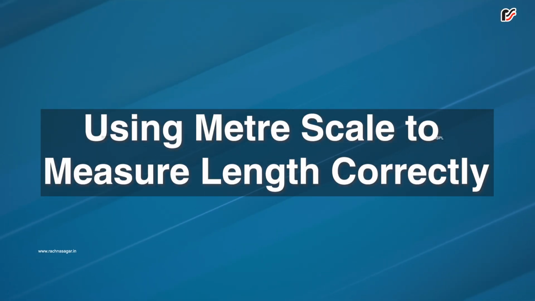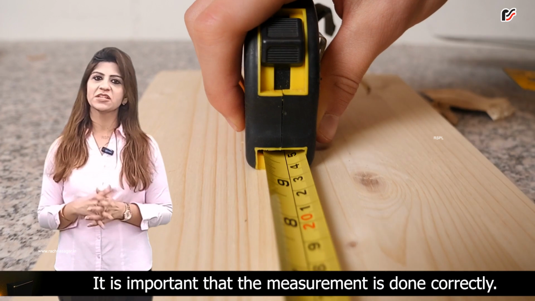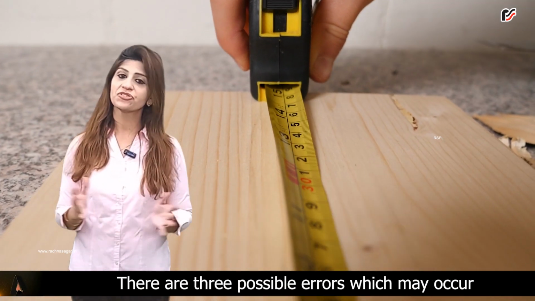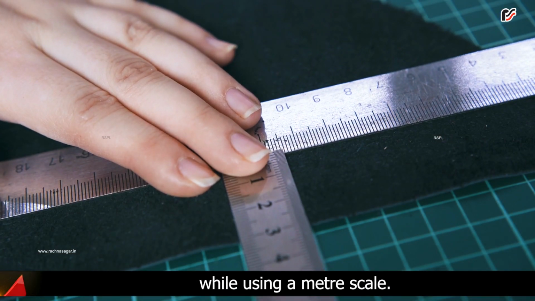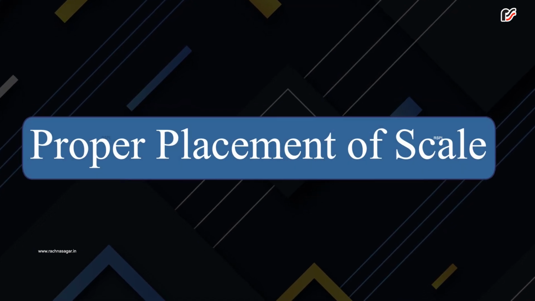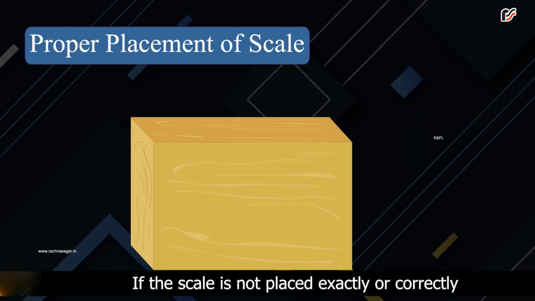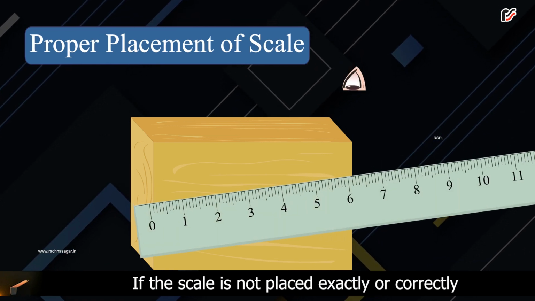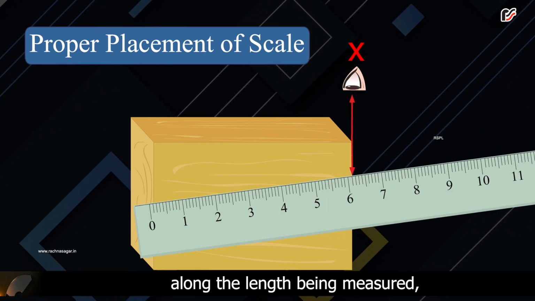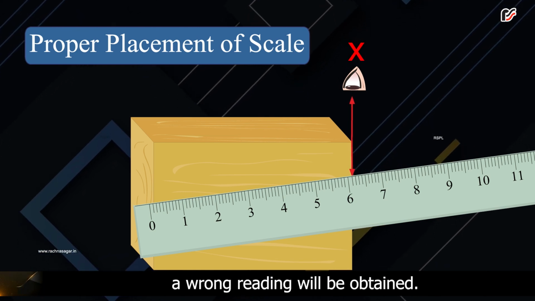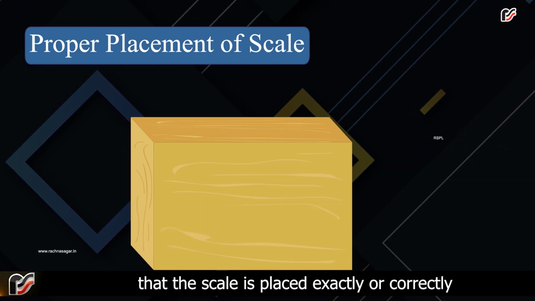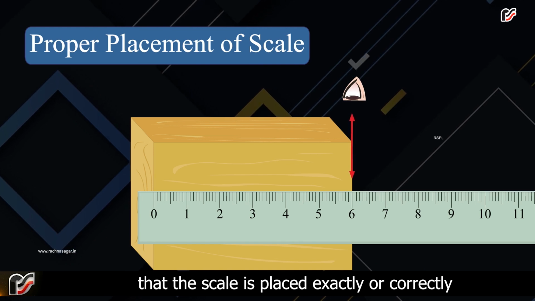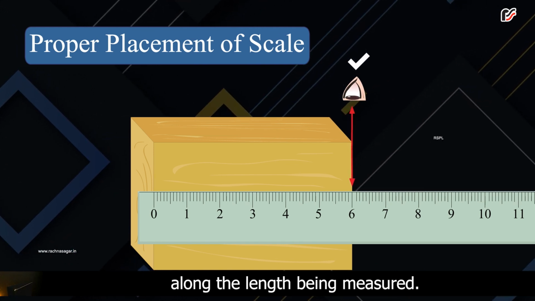Using a meter scale to measure length correctly. It is important that the measurement is done correctly. There are three possible errors which may occur while using a meter scale. Proper placement of scale. If the scale is not placed exactly or correctly along the length being measured, a wrong reading will be obtained. It is therefore necessary that the scale is placed exactly or correctly along the length being measured.